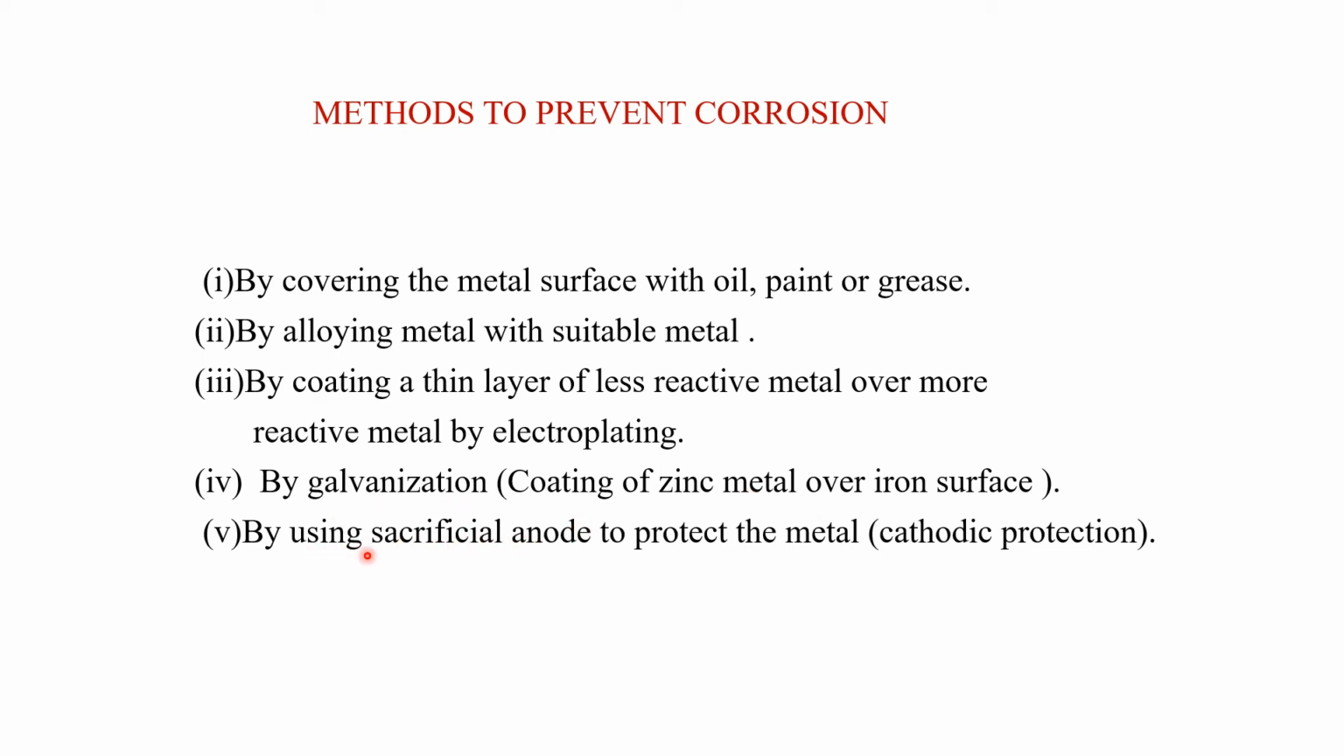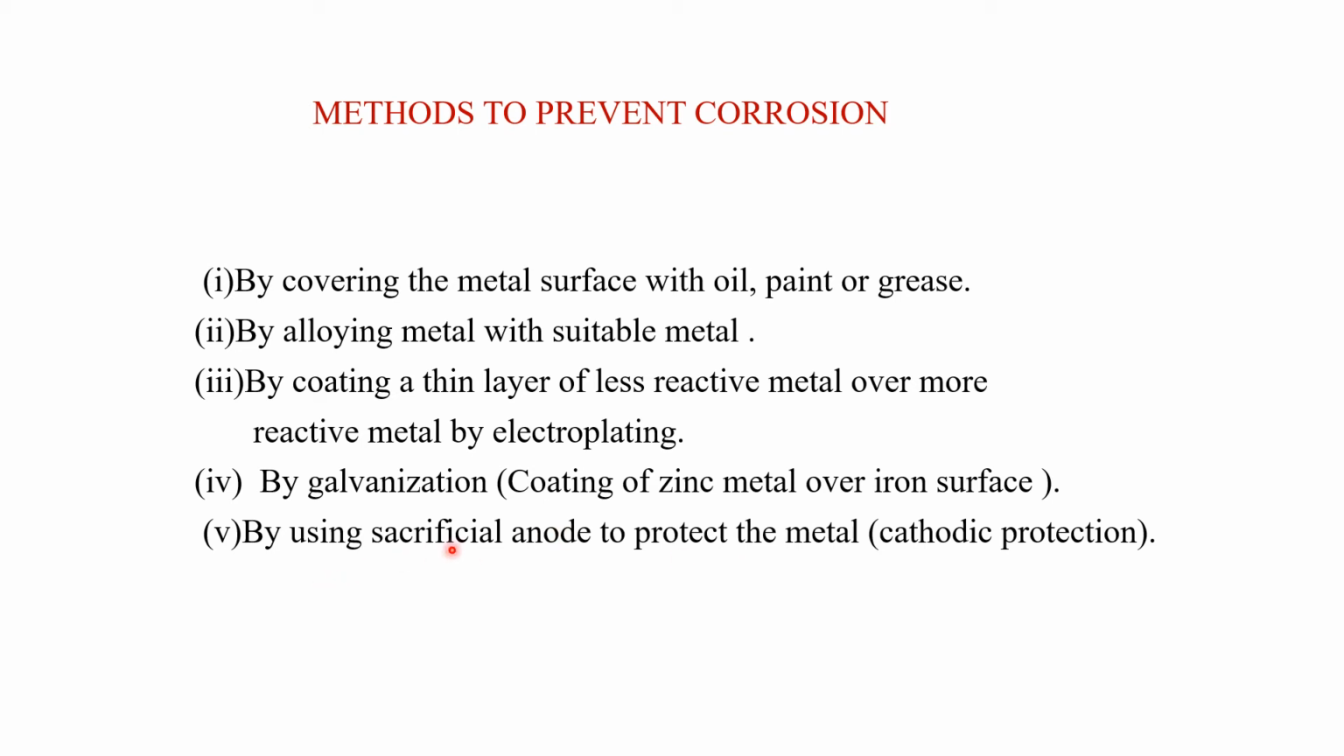Next method is using a sacrificial anode to protect metal. In this method, we will connect the metal with other metals like magnesium or zinc. So what happens? You will find that whenever an iron container is connected with magnesium and zinc, instead of iron, the magnesium and zinc will corrode and get eaten up, and the iron will be saved.